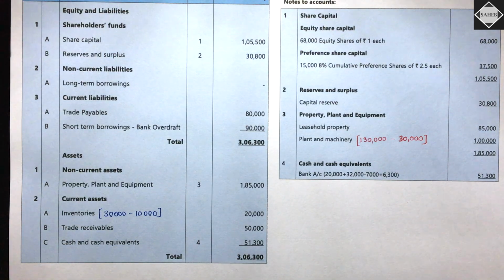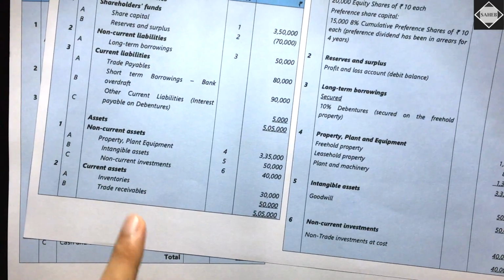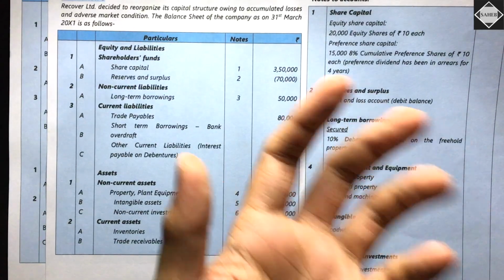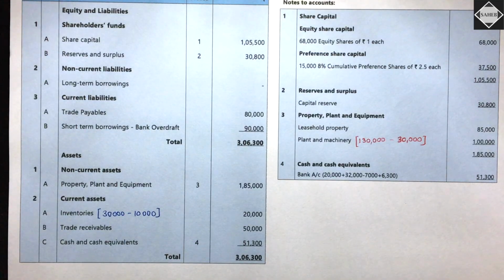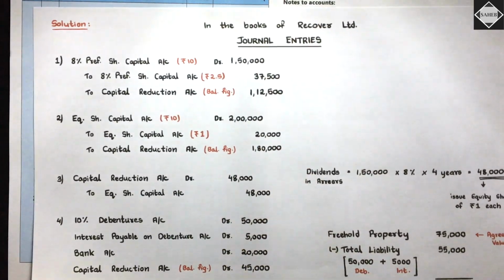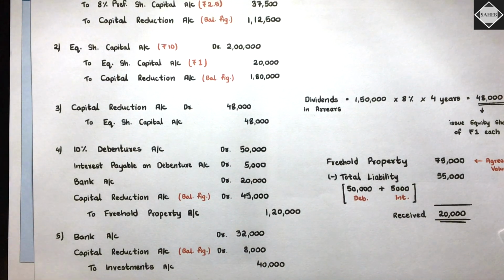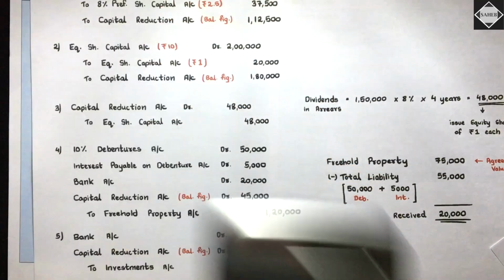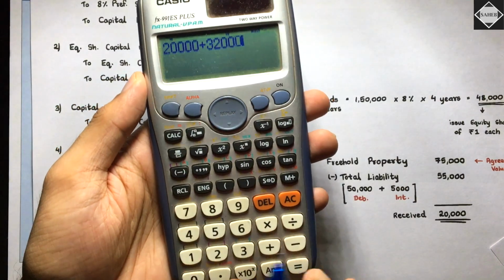Clear? Simple. Then in the old balance sheet, do we have any cash? No cash. But because of internal reconstruction, what did we do just now in the journal entries? We have to check whether we have cash now. We didn't have cash from the beginning, but because of the scheme of reconstruction we have to see. In the journal entries, where bank account is coming, debit of 20,000. So plus 20,000. Then 32,000 debit is coming again when we sold off the investment. So plus 32,000.